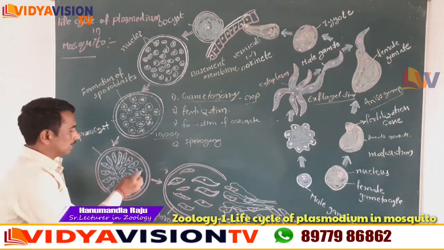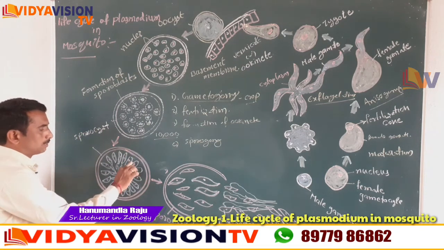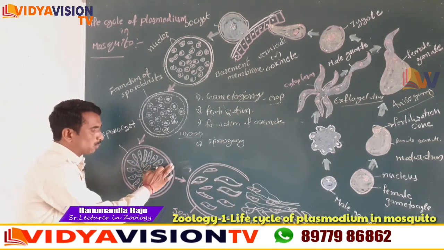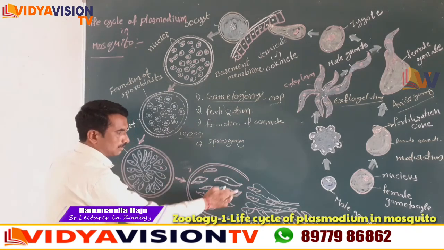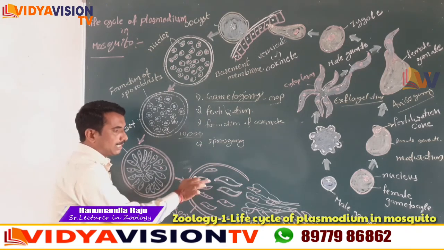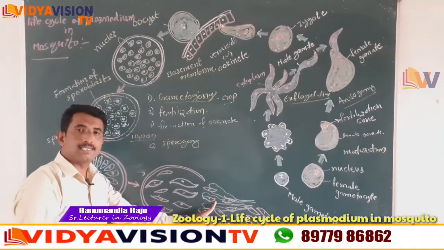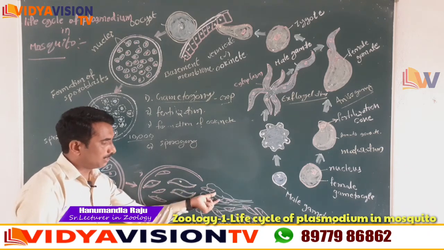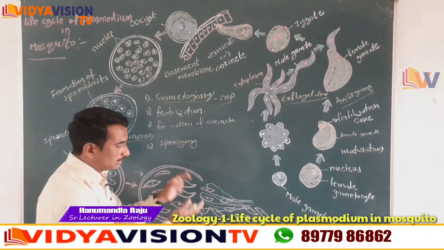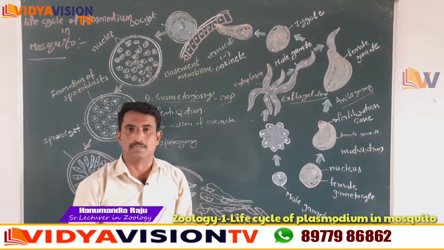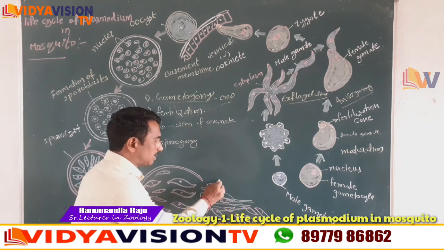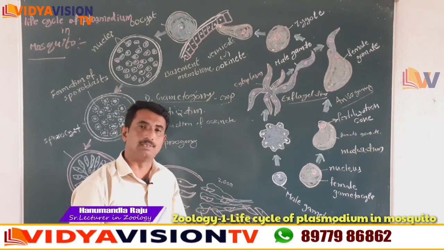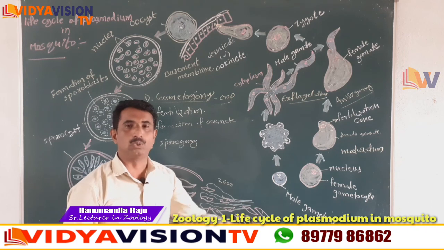Okay children. This is the sporocyst, the stage in which the sporozoites are present. Now the sporocyst ruptures, and the sporozoites are released into the salivary glands of the mosquito. Now this mosquito bites a new person. Again, about 2000 sporozoites enter the blood of the new person and then reach the liver cells.